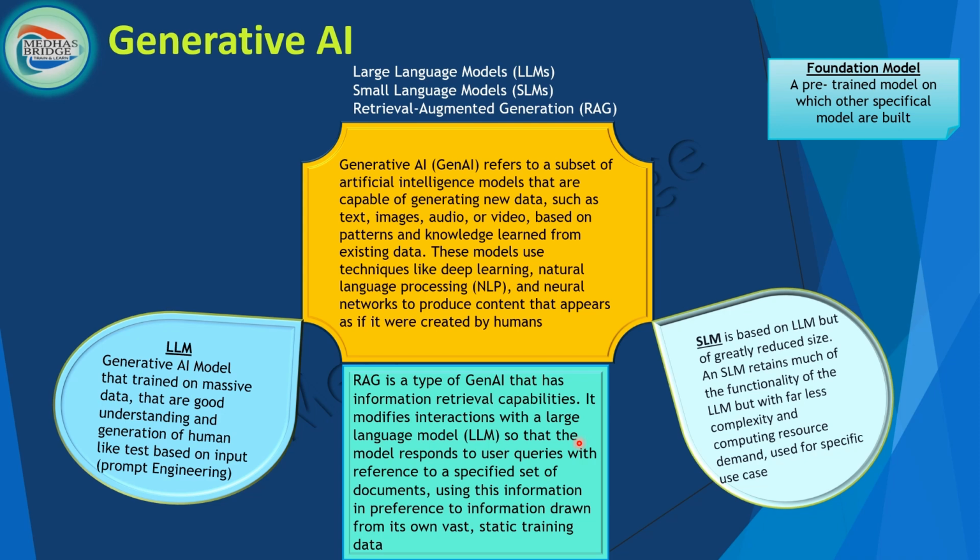It modifies the interactions with the LLM so that the model responds to user queries with reference to a specified set of documents, using this information in reference to information drawn from its own vast and static training data. So these concepts have a very thin layer of difference, but cover very vast use cases using GenAI.